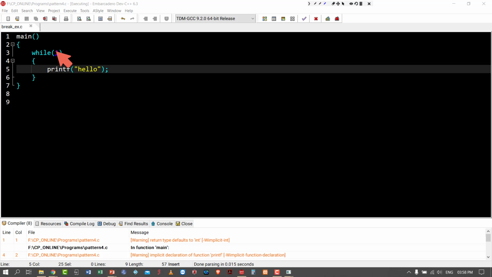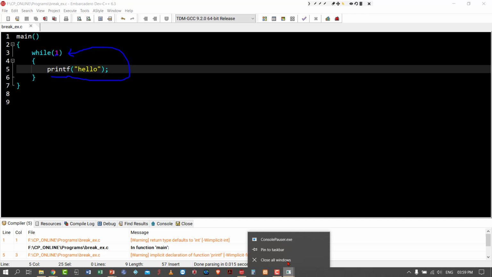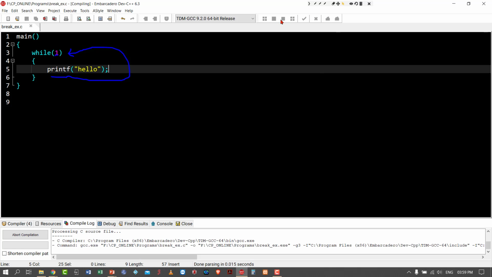Hello will be printed. Again, keep the working of the while loop in mind. Again it will test the condition. Still it is while 1, so again the condition is true. Hello will be printed. So this hello will be printed infinite times. We already discussed infinite loops. Look at that, hello is printing continuously.